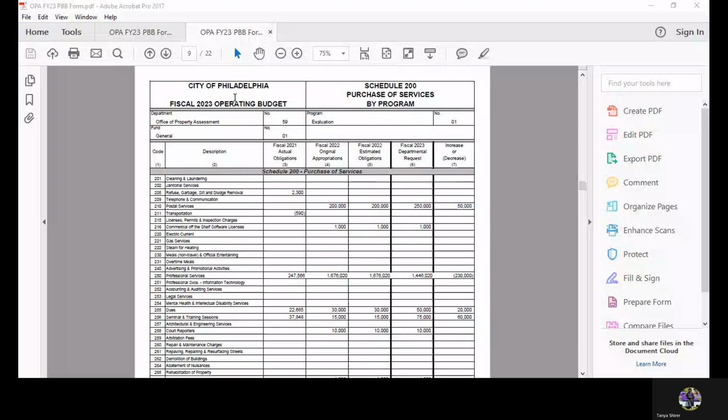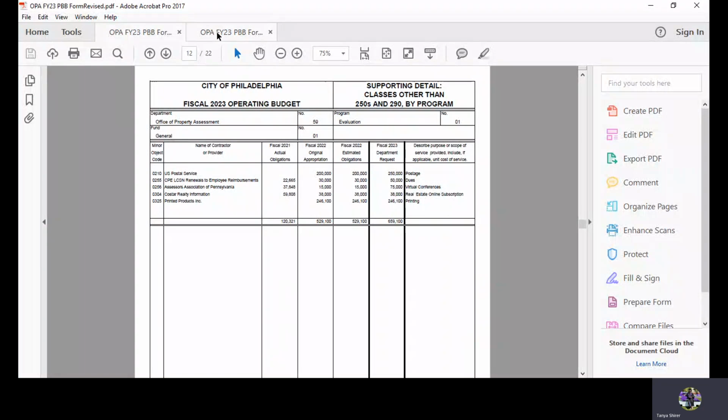In this presentation, we will be going over Schedule 7153O. I'm going to share my screen. Here is the Schedule 7153O, supporting detailed classes other than 250s and 290 by program. You have here the department name, the department number, program name, program number, fund number.